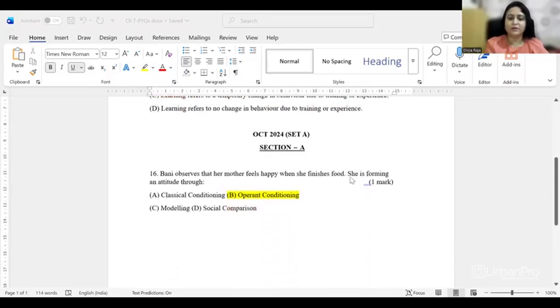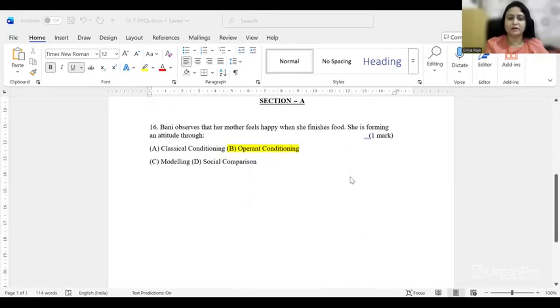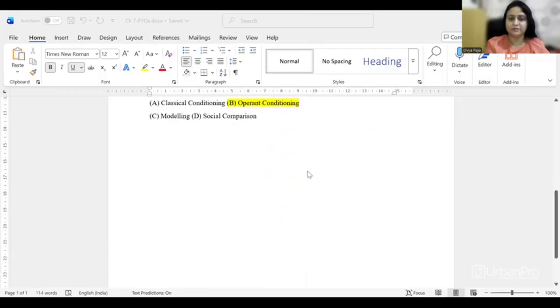In October 2024, another one marker: Bunny observes that her mother feels happy when she finishes food. She is forming an attitude through operant conditioning. Why? Because mother is happy when she finishes food. What kind of reinforcement is this? It is a positive reinforcement, right? Any behavior that is formed due to reinforcement is operant conditioning.